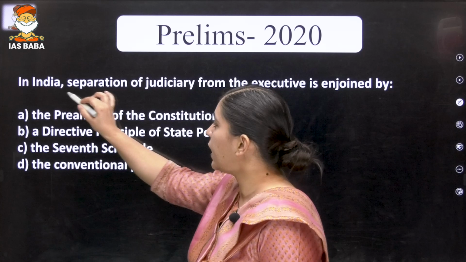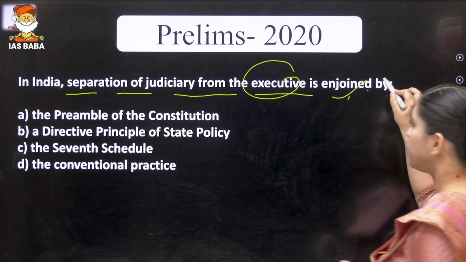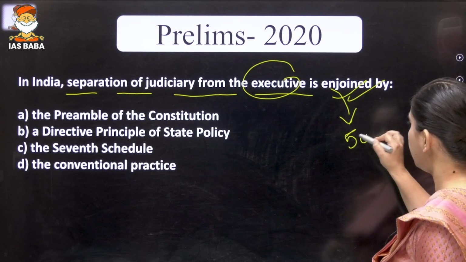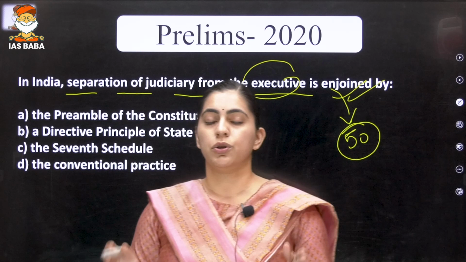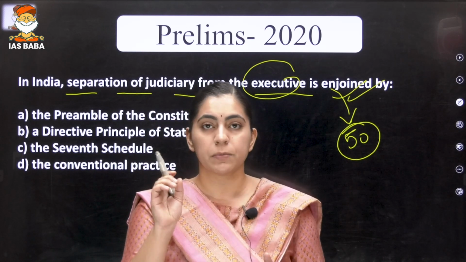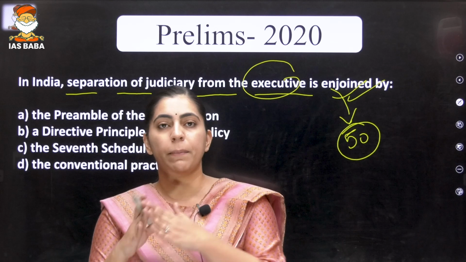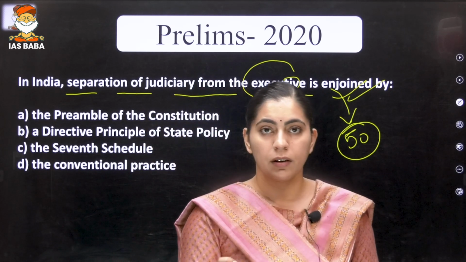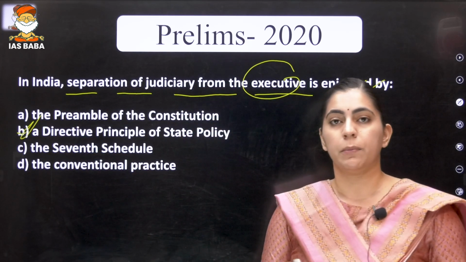For example, in India, separation of judiciary from executive is enjoined by Article 50 of the Indian Constitution. Only at one place in the Constitution has it been mentioned that the judiciary should be independent or separate from the executive. Is it clear? Now, the answer is directive principles of state policy.